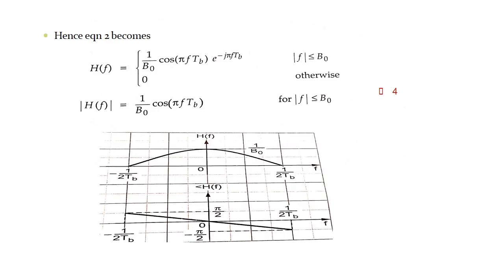So equation 2 becomes H(f) = (1/B_0) cos(πfT_b) e^(-jπfT_b) for |f| ≤ B_0 and 0 otherwise. So the modulus of H(f) = (1/B_0) cos(πfT_b) for |f| ≤ B_0.